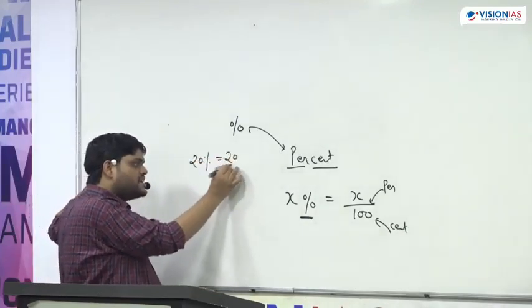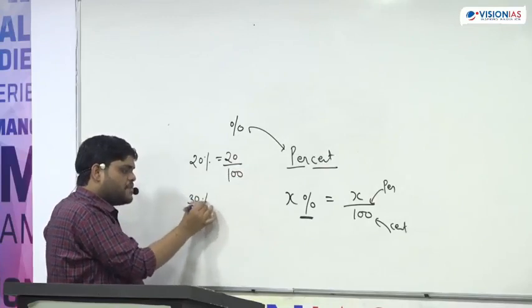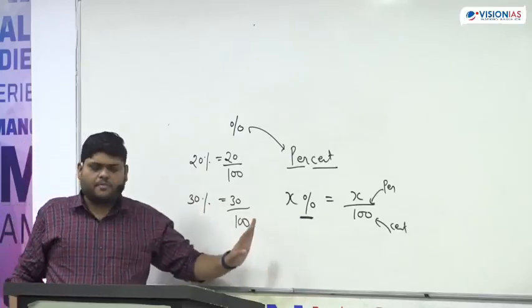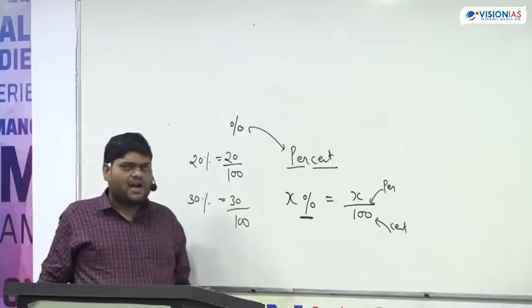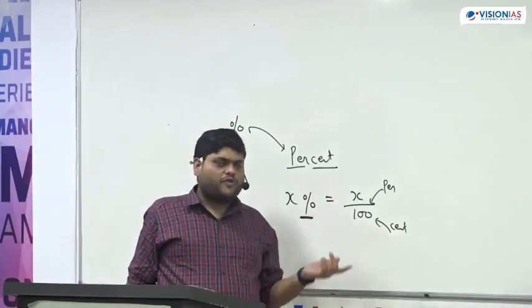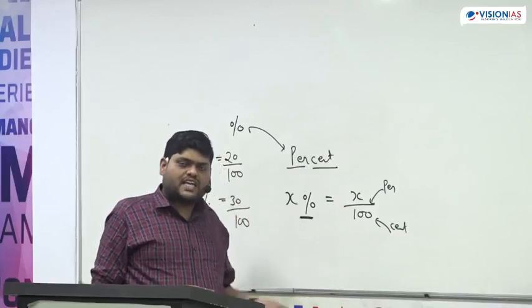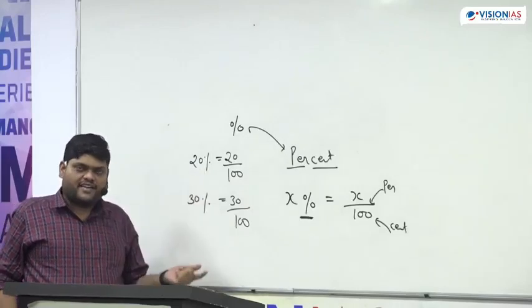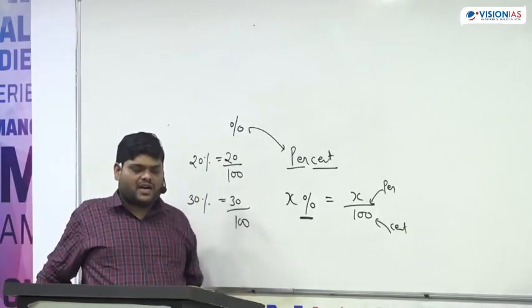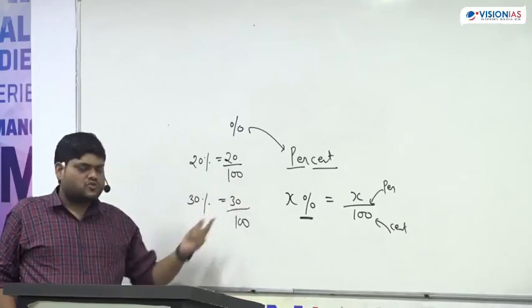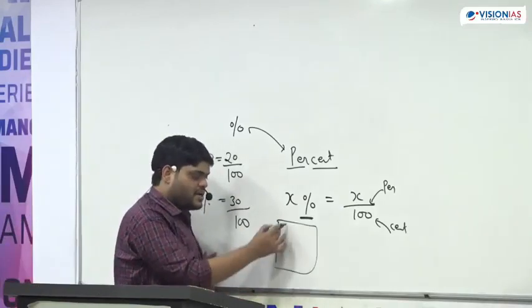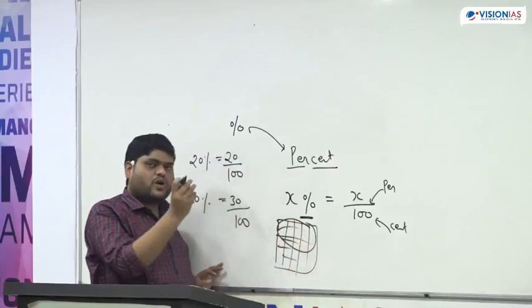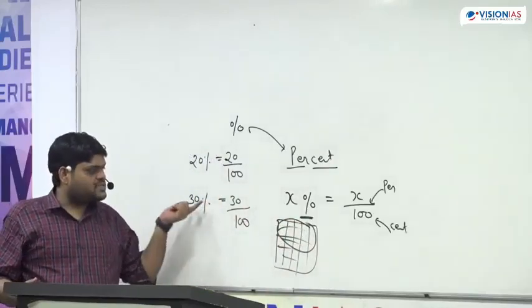20% means 20 divided by 100. 30% means 30 divided by 100. So this is simply divide by 100. Or we can say out of 100: 20% means out of 100 we are talking about 20, and out of 100 we are talking about 30. Suppose 100 blocks are there, so out of 100 blocks we are taking 20 blocks, and out of 100 blocks we are taking 30 blocks.